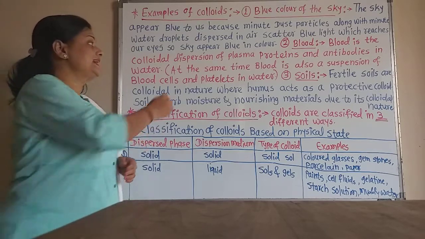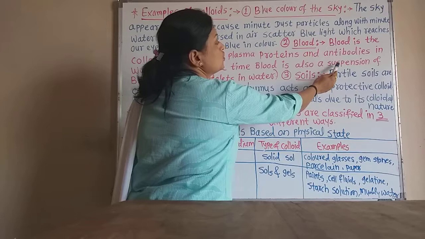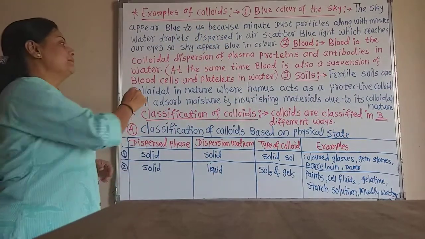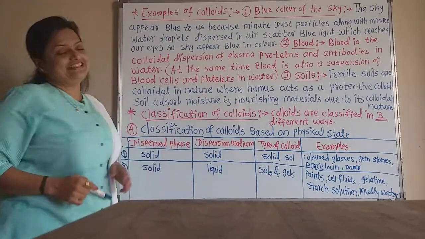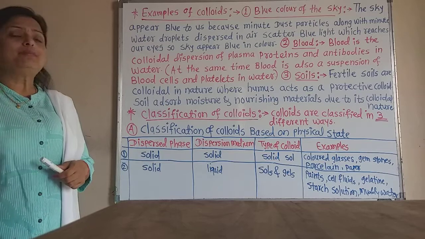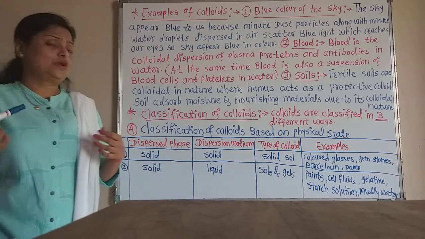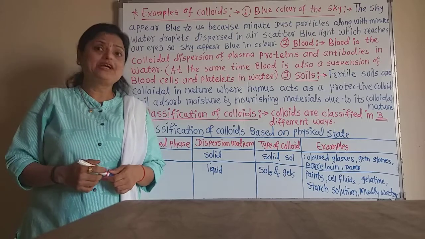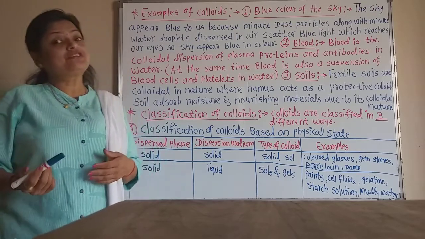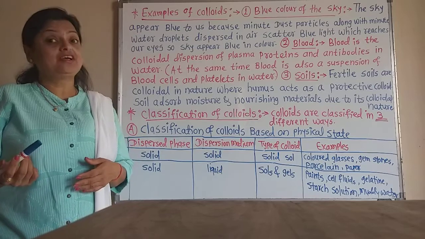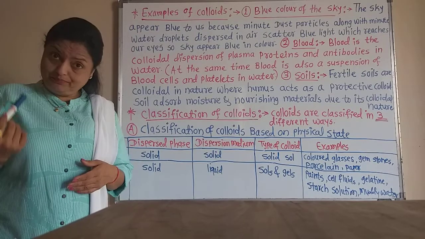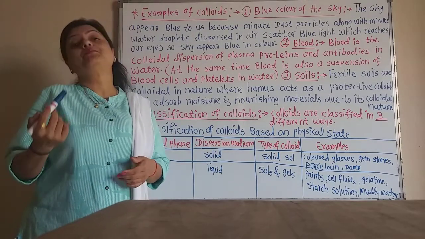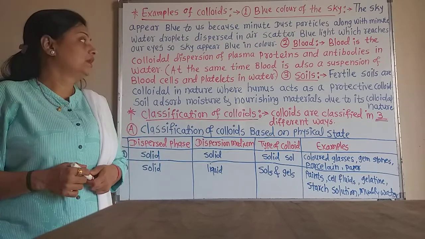But at the same time, blood is also a suspension of blood cells and platelets in the water. So blood is a colloidal dispersion of plasma protein and antibodies, but it is a suspension of blood platelets and blood cells in the water.